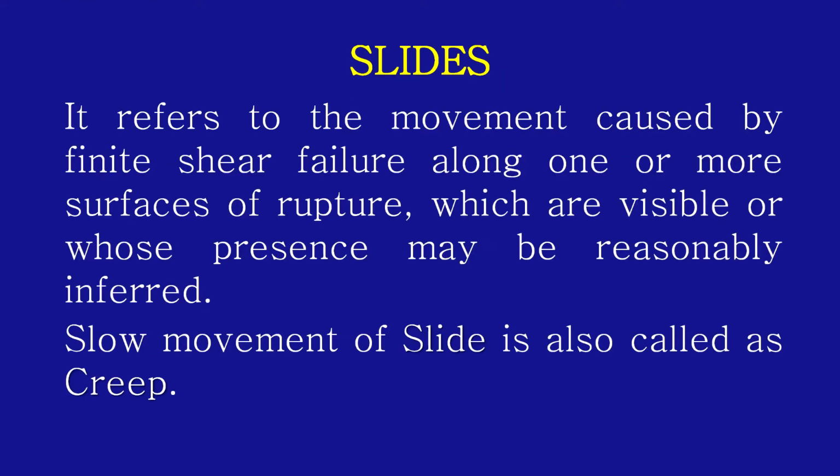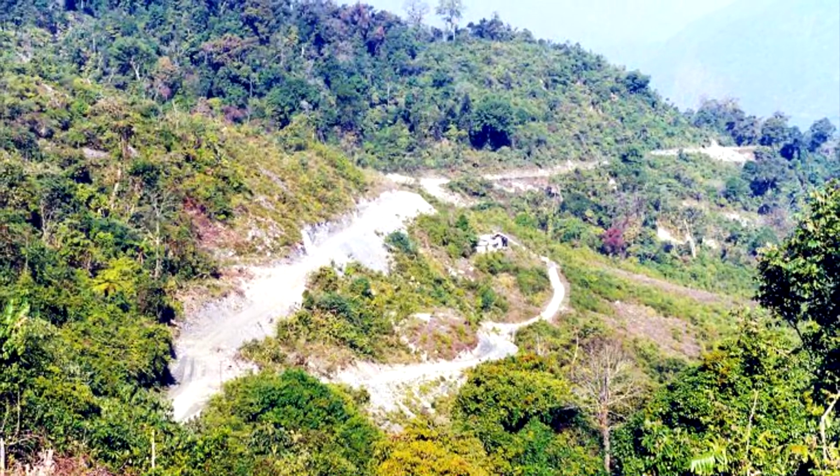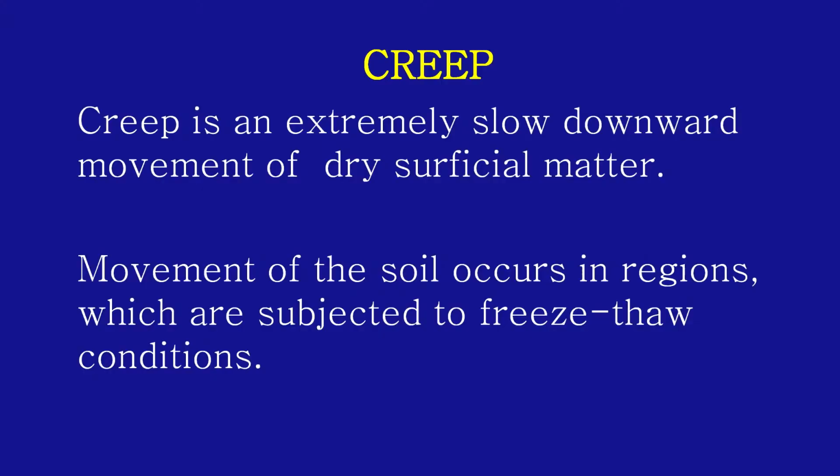Now, next category is the slides. It refers to the movement caused by finite shear failure along one or more surfaces of rupture, which are visible or whose presence may reasonably be inferred. Very slow movement of a slide is called creep. A photograph shows a creep in lower Dibang Valley, where the road has crept down. Creep is an extremely slow downward movement of dry superficial matter. Movement of the soil occurs in regions which are subjected to freeze-thaw conditions.